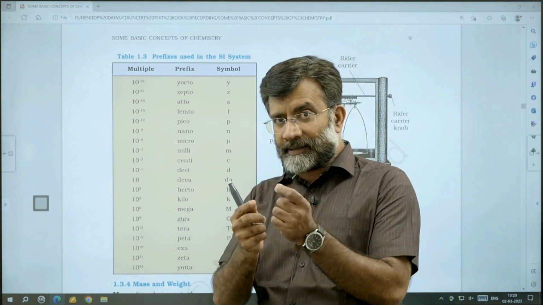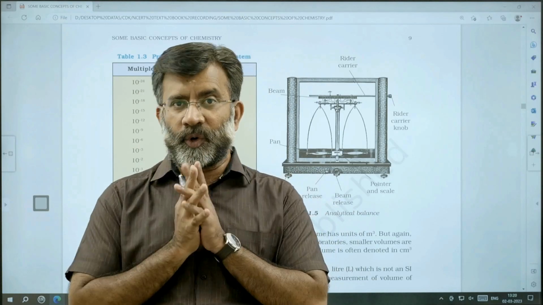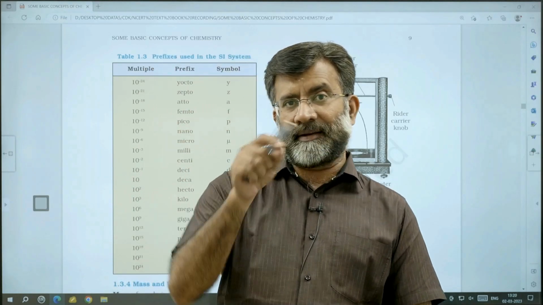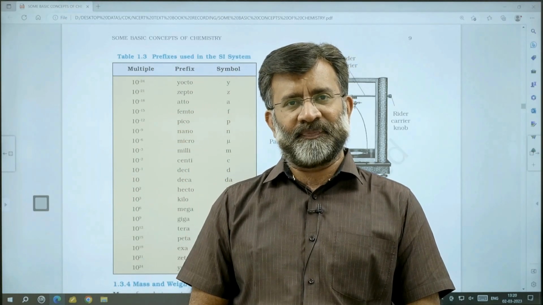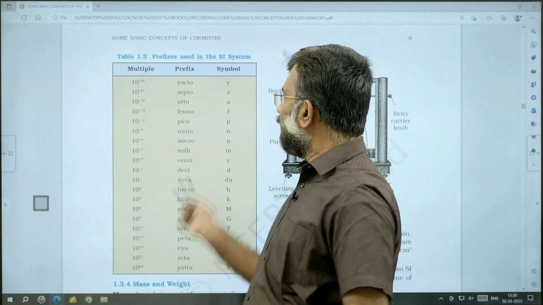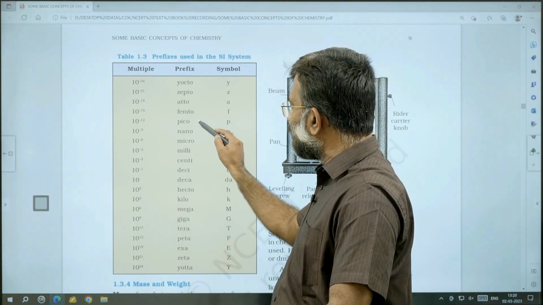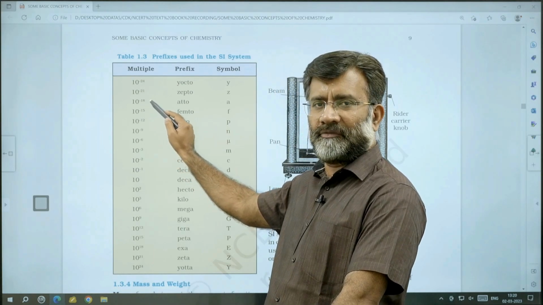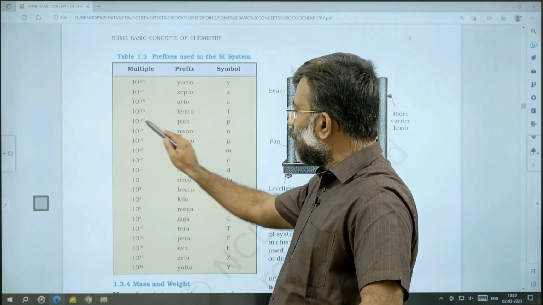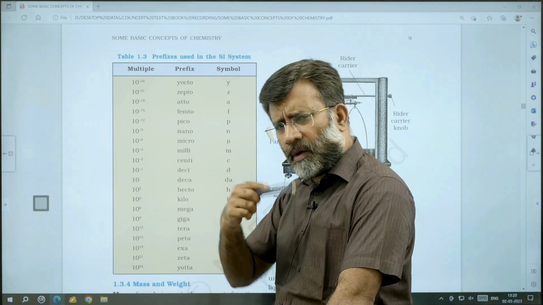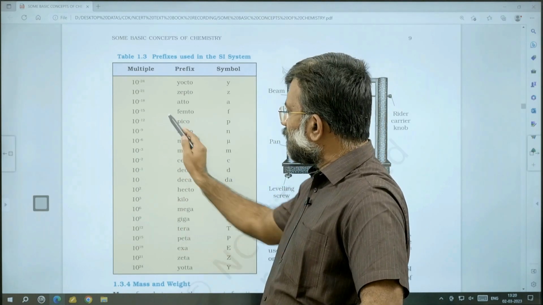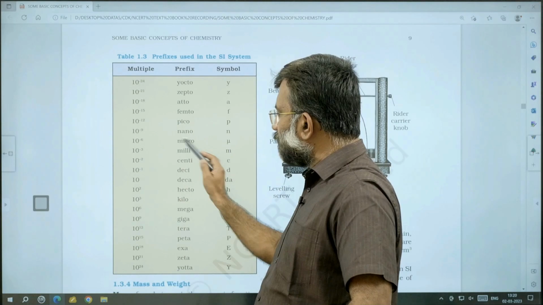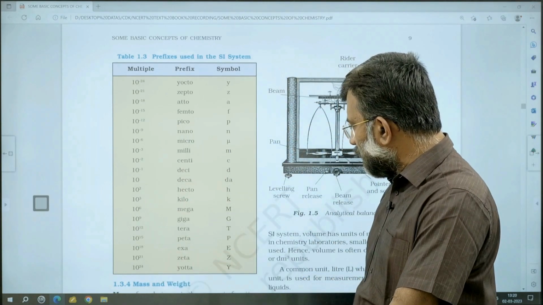But there are some prefixes which you don't know, and that can come straight away for competitive exams as a direct question, like femto, 10 power minus 15. Pico, 10 power minus 12, a commonly used unit. Nano as well.